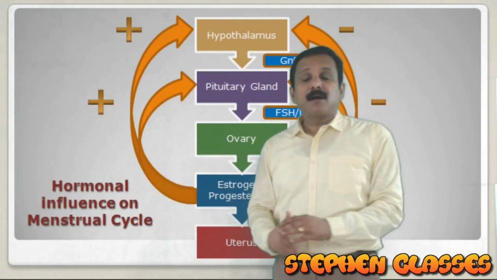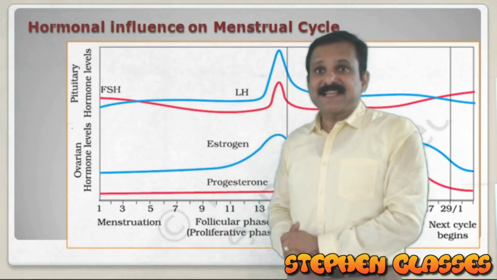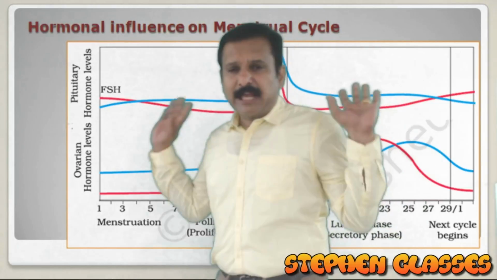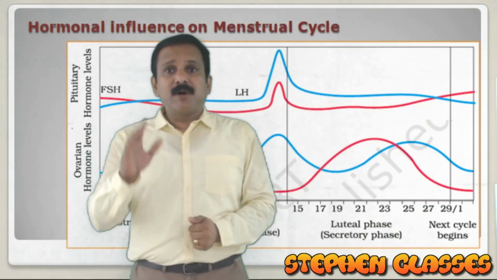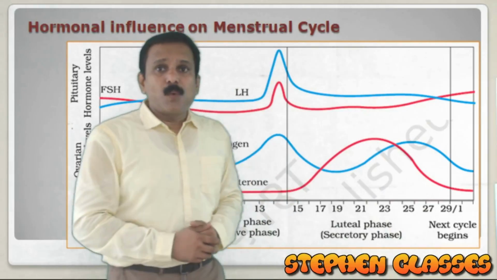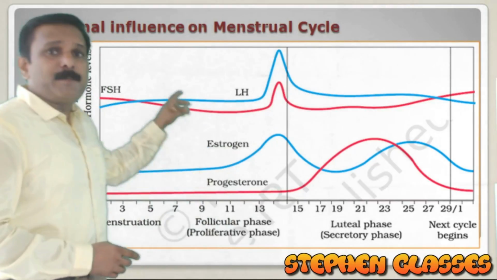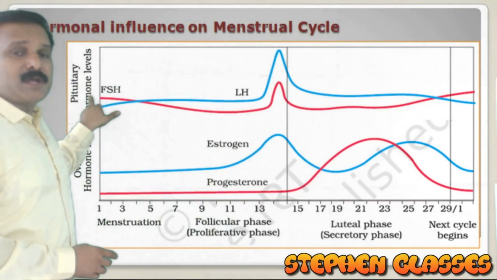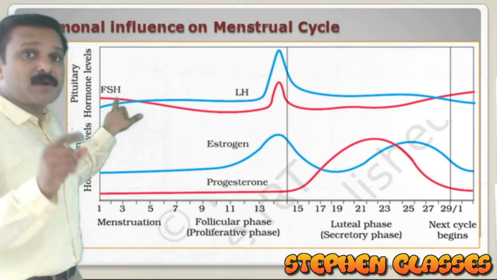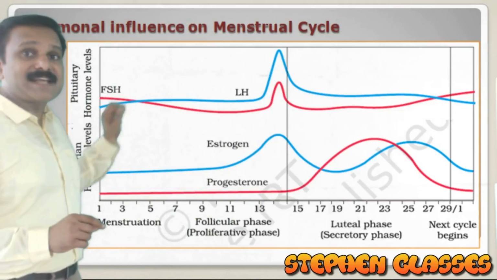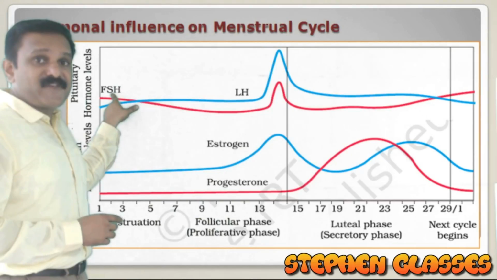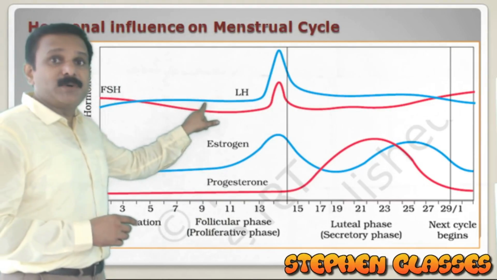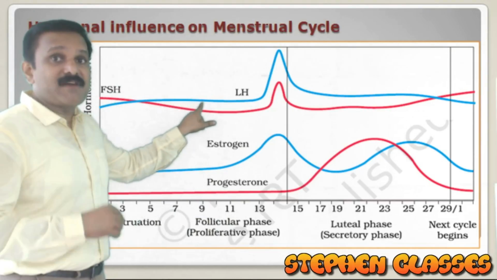To know further, we have a diagram from your NCERT. This diagram clearly explains the level of these hormones in your blood. Here we have a set of pituitary hormones shown. What are the two types of pituitary hormones? One is FSH and the other is LH. The red color belongs to the FSH level, and the blue color denotes the LH level.